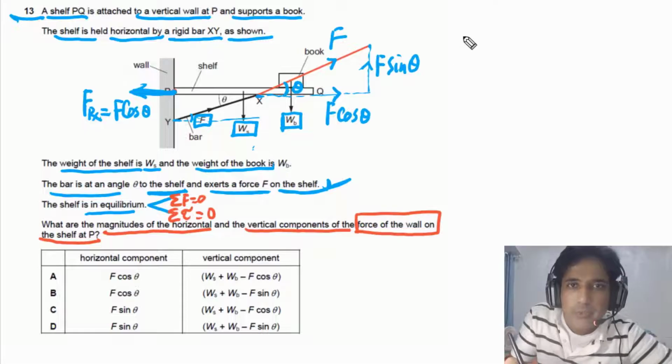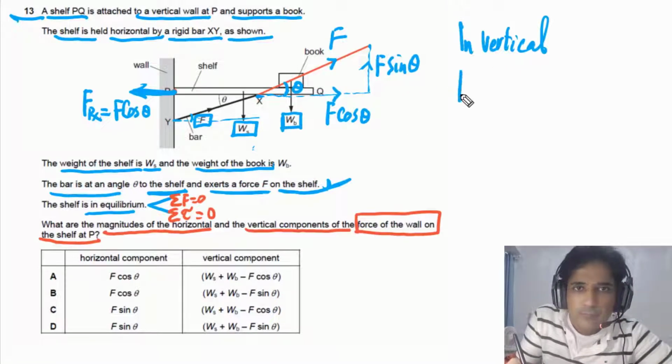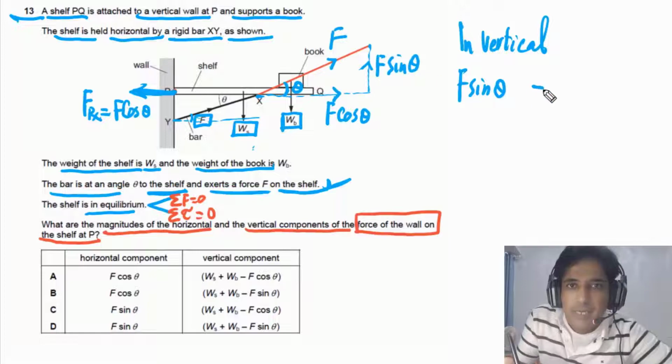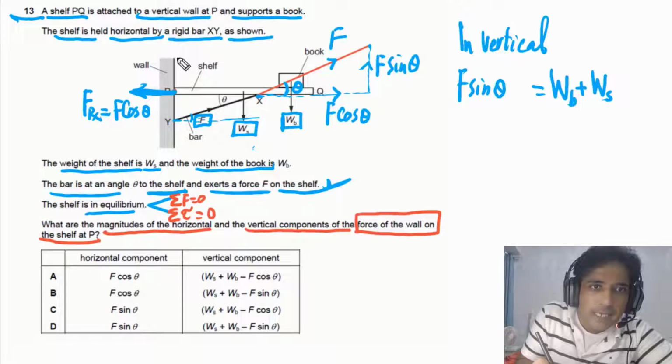Now we need to look at forces in the vertical direction. In vertical, we have one force, F sine of theta, that is acting upwards, and we have WB that is acting down, and we have WS that is also acting down. We need to find out the force acting at this point.